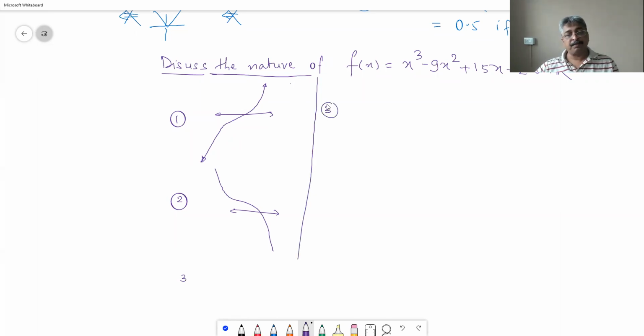Graph number 3, there is a little difference between 1 and 3, that it becomes horizontal somewhere and goes. Now my drawing is accurate, and maybe I can have the x-axis anywhere, but let me have it over here only.